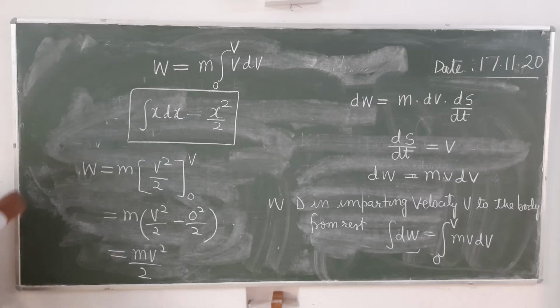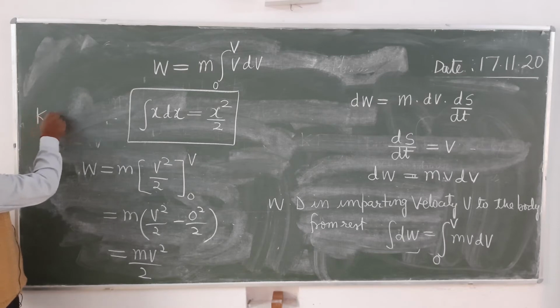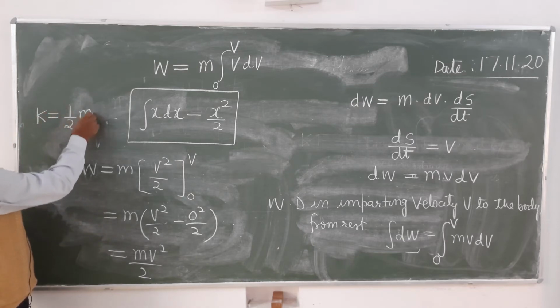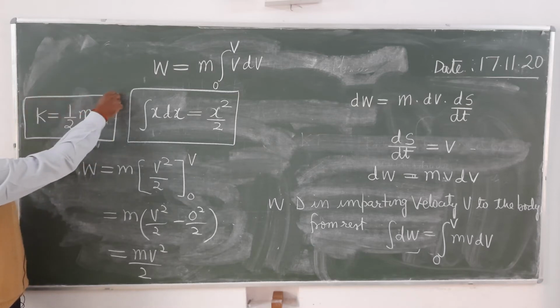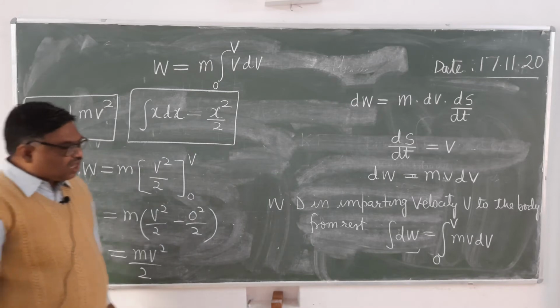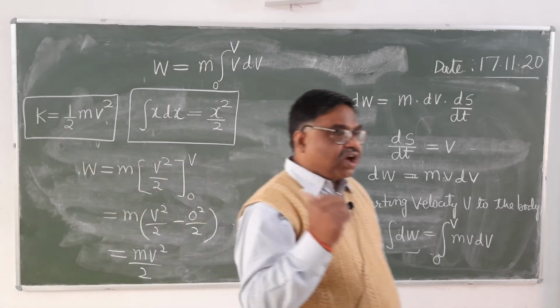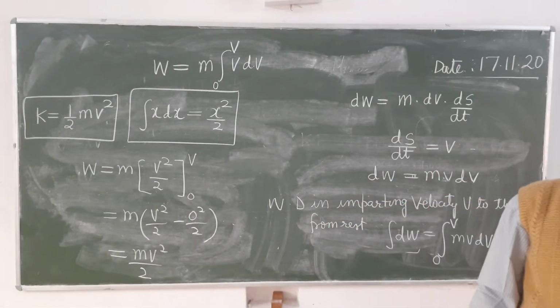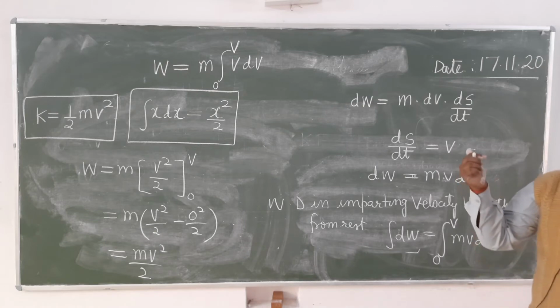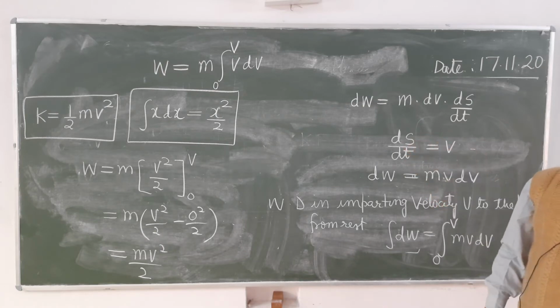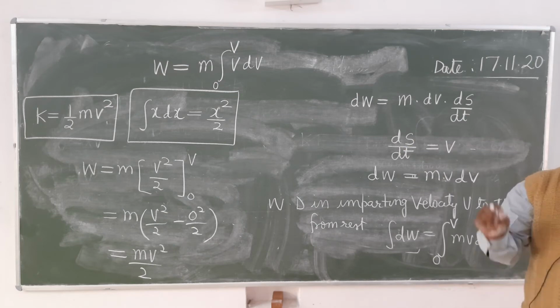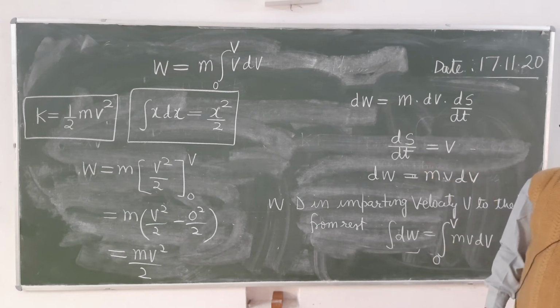So what will be the kinetic energy? Kinetic energy will be equal to 1 upon 2 m into v square. The derivation is not very important, but the formula is important. If a body of mass m is moving with a velocity v, then the kinetic energy of that body is K equals 1/2 m v square.